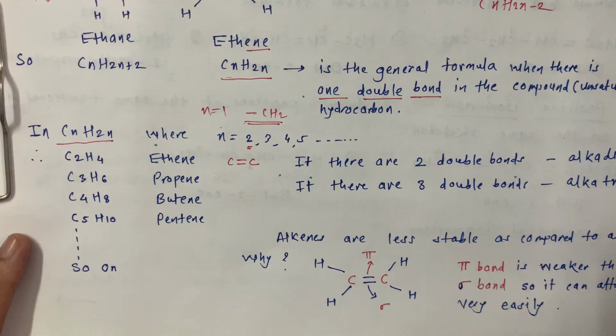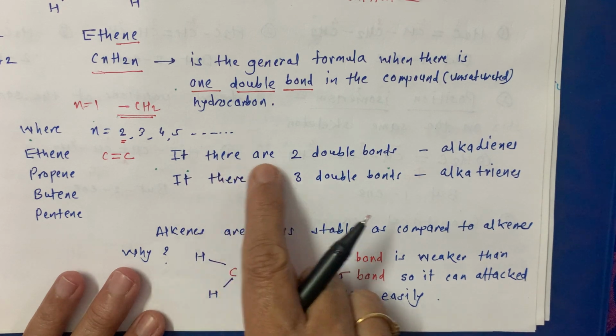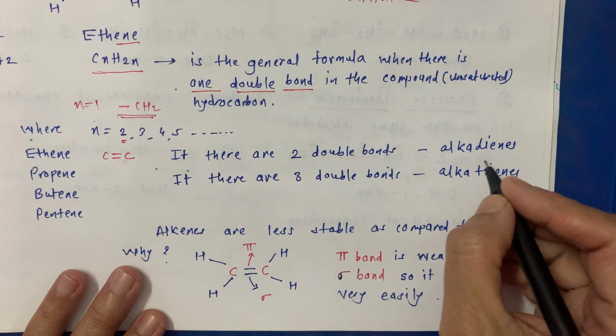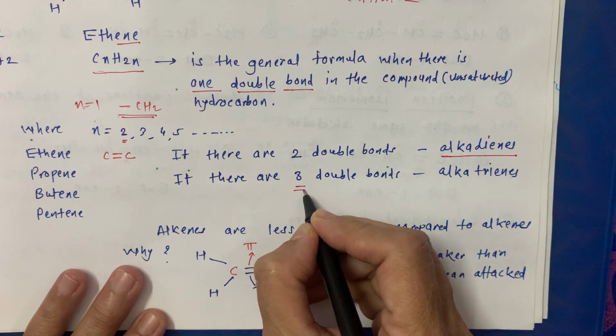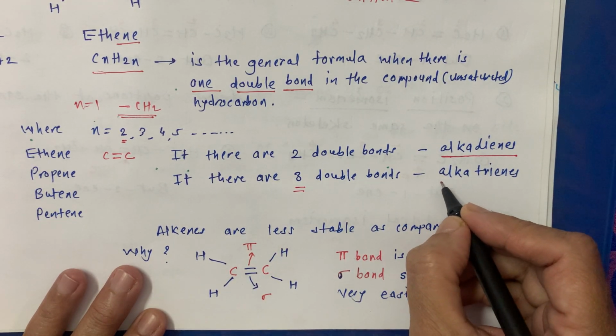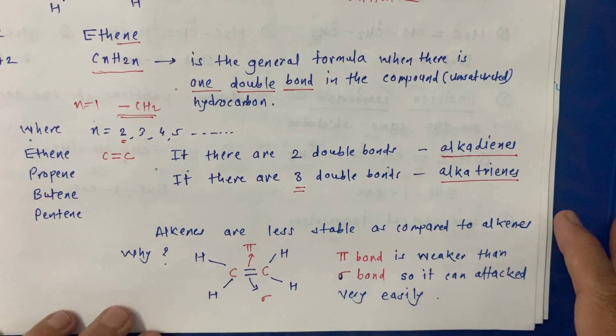Now we know this thing in the IUPAC nomenclature system. If there are two double bonds, then we say these are alkadienes. If there are three double bonds, then we say these are alkatrienes. We studied this in IUPAC nomenclature.